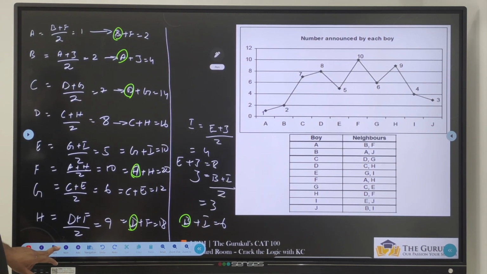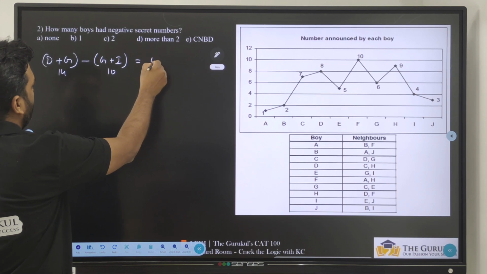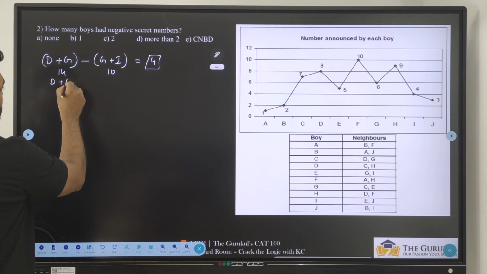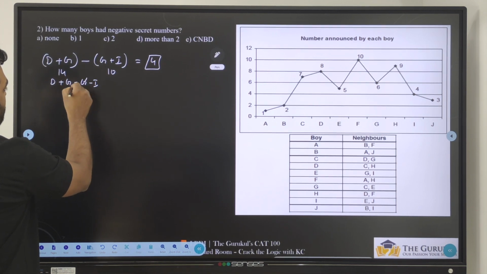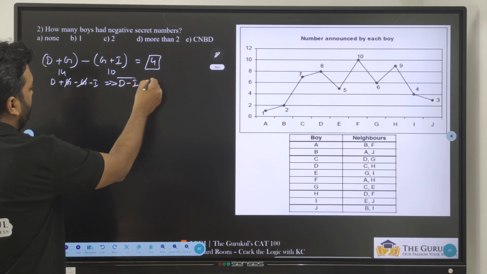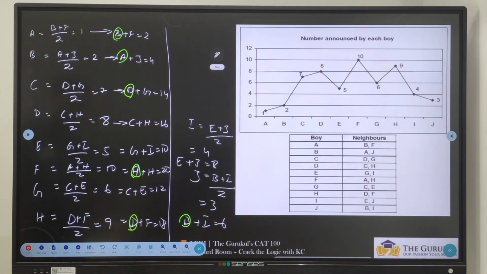D plus G value we know is 14, G plus I is 10. This is 14 minus 10, which is equal to 4. If I open the brackets, D plus G minus G minus I, G gets cancelled. That is D minus I is equal to 4. But I already know somewhere, is there a D plus I value?